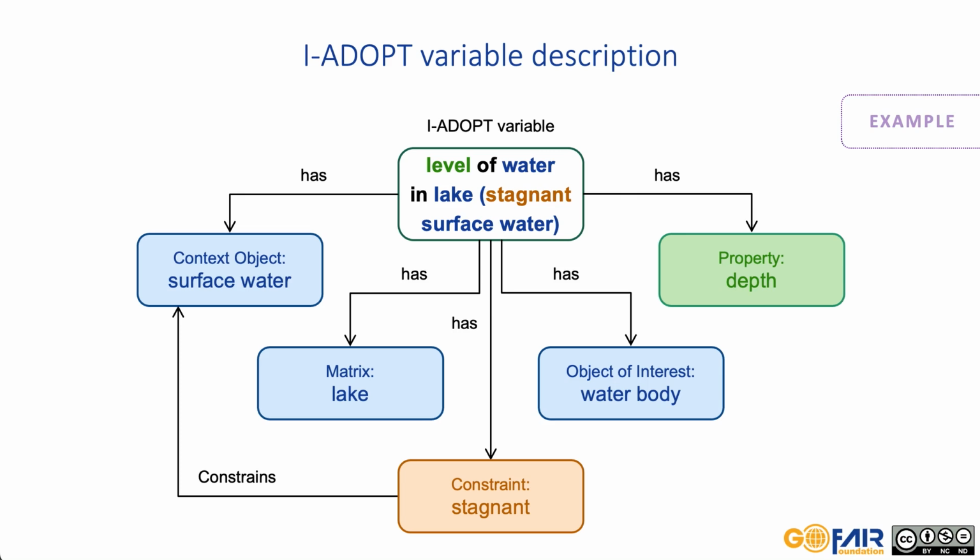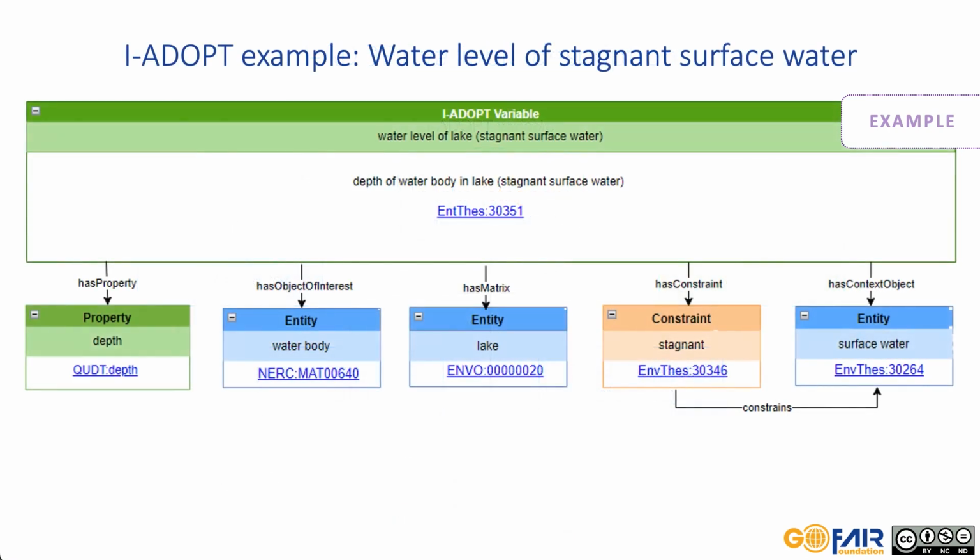Nevertheless, this variable can also be represented without using a constraint if a more specific term for the context object is available, e.g. stagnant surface water, which is a narrower concept than surface water. Using mappings between these different representations, it is possible to accept both variants.